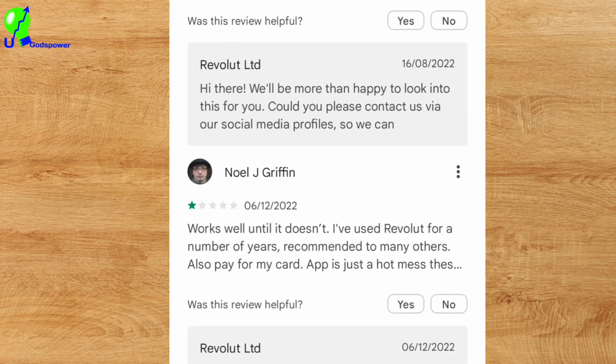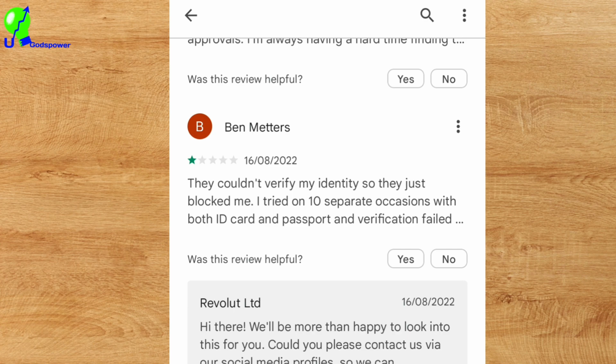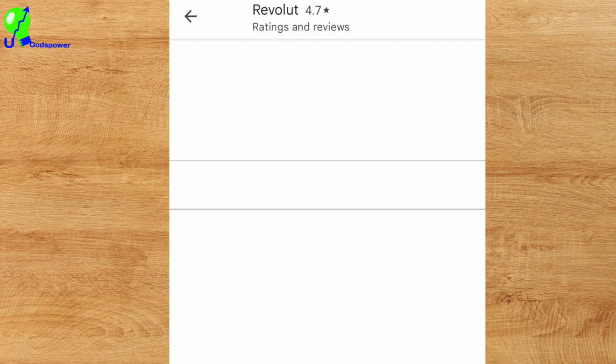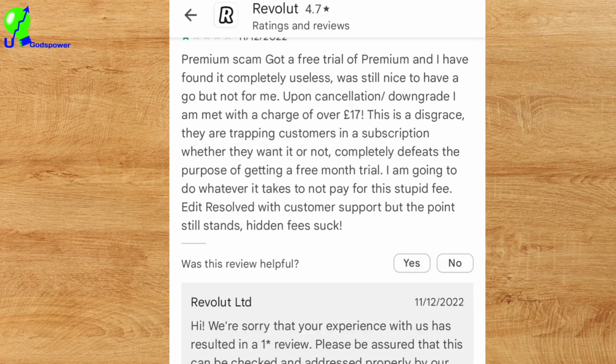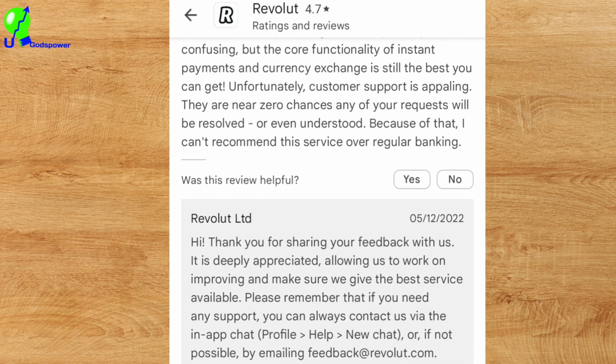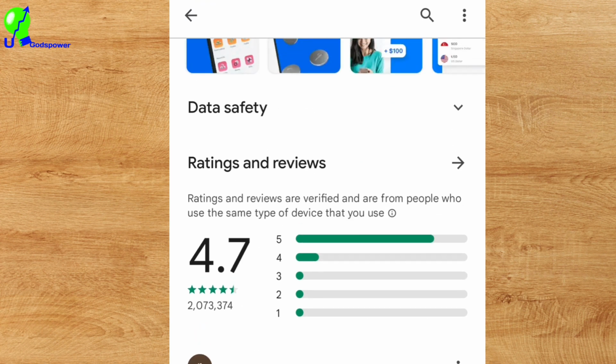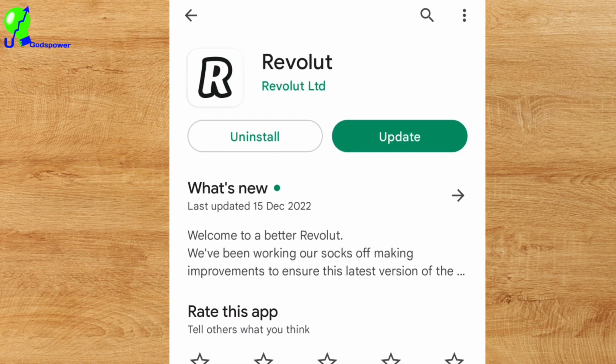What I want you to do is to look at the review, look at what people are saying about Revolut, and just go through the reviews so that you get an idea, okay, if this application is something you want, what people are saying about it. And two, it's not only what people say about it, you need to use it yourself to see what this application is.